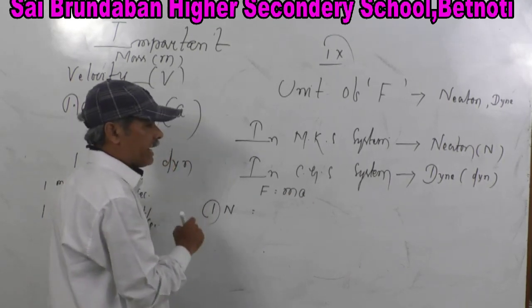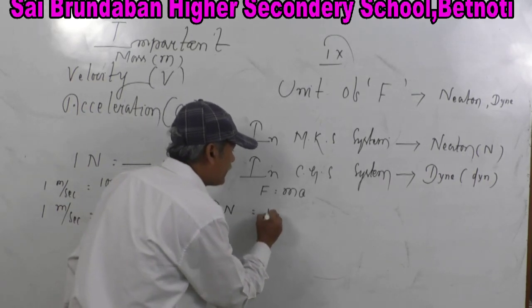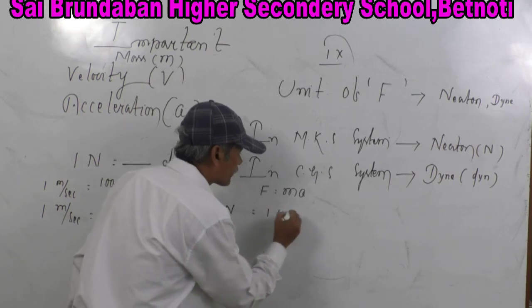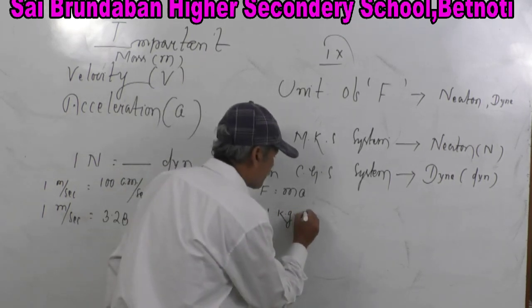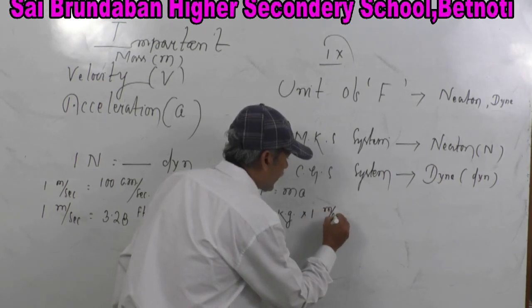So it is clear that 1 Newton is equal to 1 kg into 1 meter per second square.